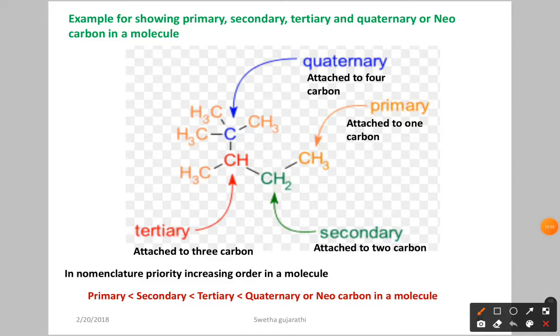Now let us see tertiary carbon atoms. Tertiary means it should be attached to 3 carbon atoms. This carbon atom is attached to 1, 2, 3. So this is a tertiary carbon atom. Why? Because it is attached to 3 carbon atoms.